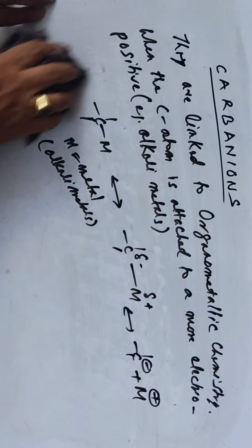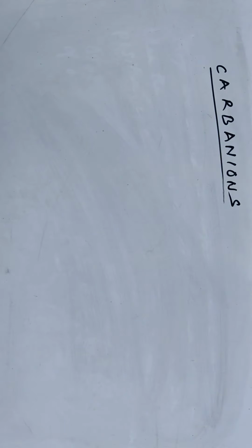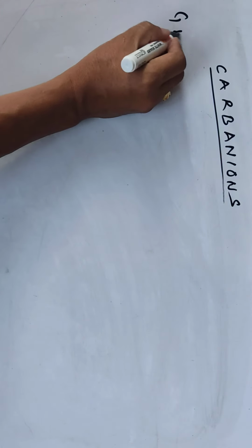Now let's come to the generation of carbanions. Carbanions can be generated by two methods.